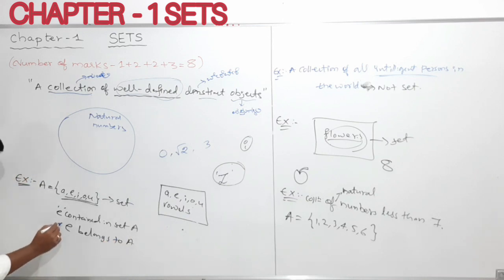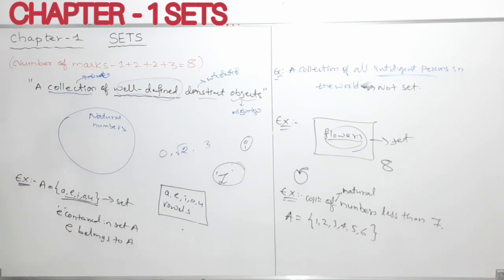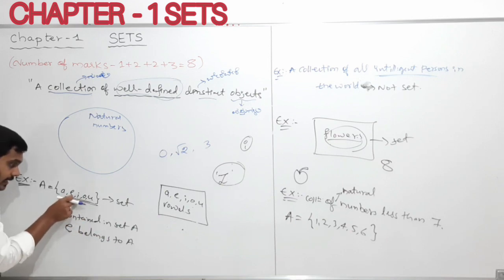My dear students, please remember, if E is a letter contained in the set A, we can denote that using the phrase belongs to. E belongs to A. Like this we can say E belongs to A, because E is there in this set.